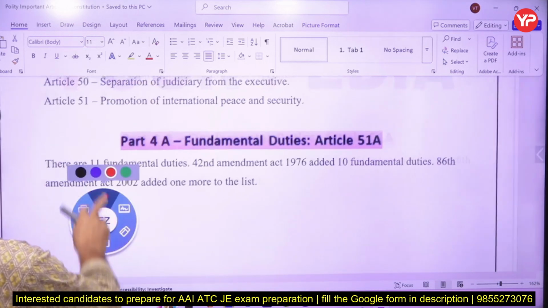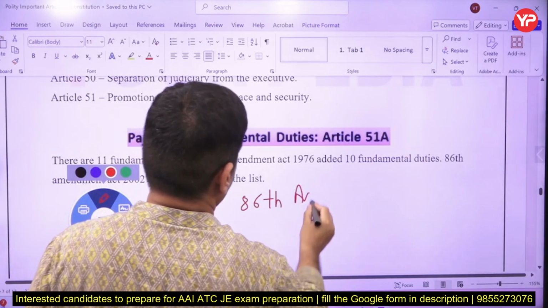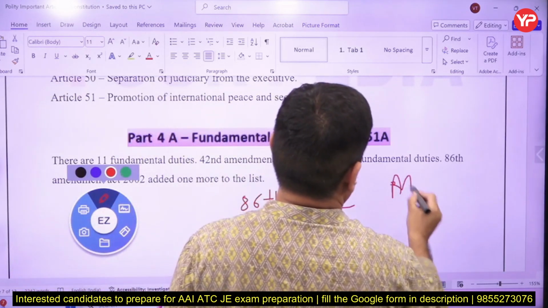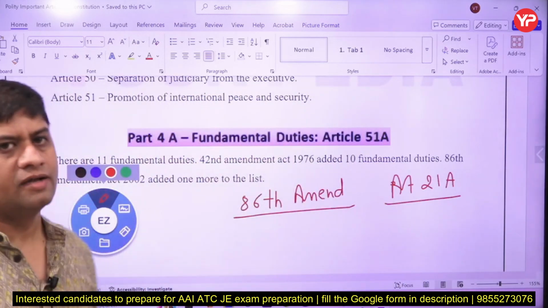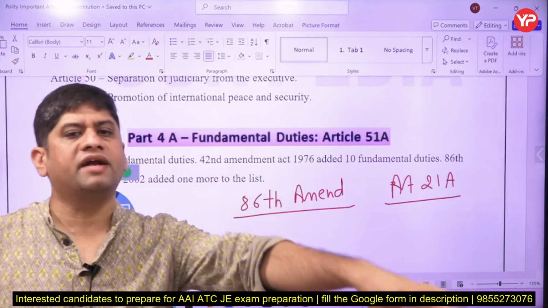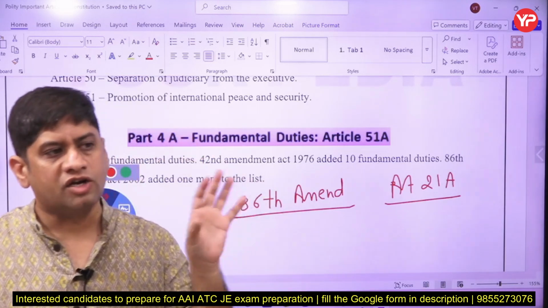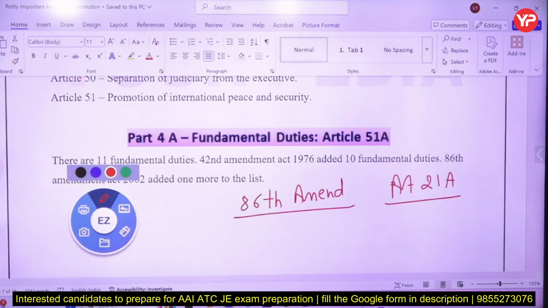So what is the 86th Amendment Act? Somebody asked you what is the 86th Amendment Act. What did it change? It added Article 21A, which is right to education. So when right to education was added, a duty was added on the parents of students or the kids who were less than 14 years, that you are to take them to school and get them the right to education. So what was the 86th Amendment Act? Sir, it was related to right to education, 21A.